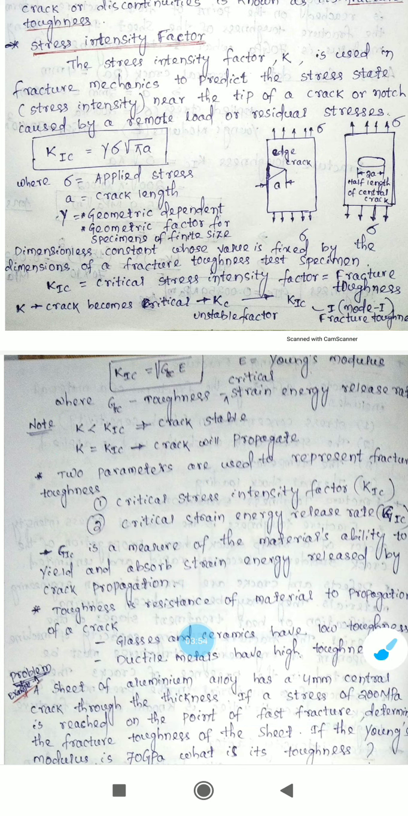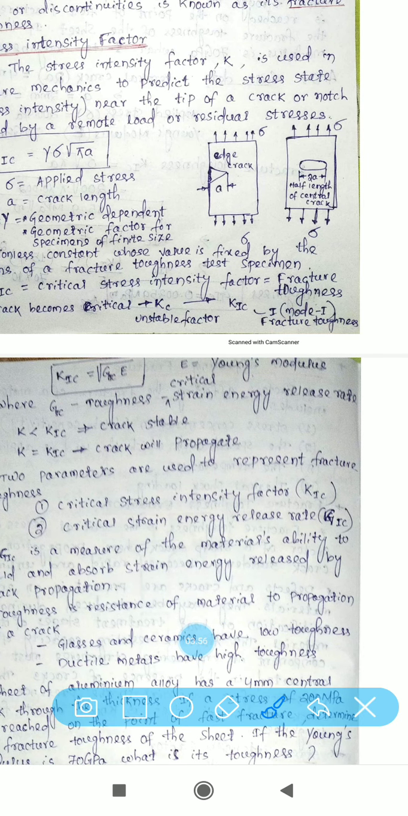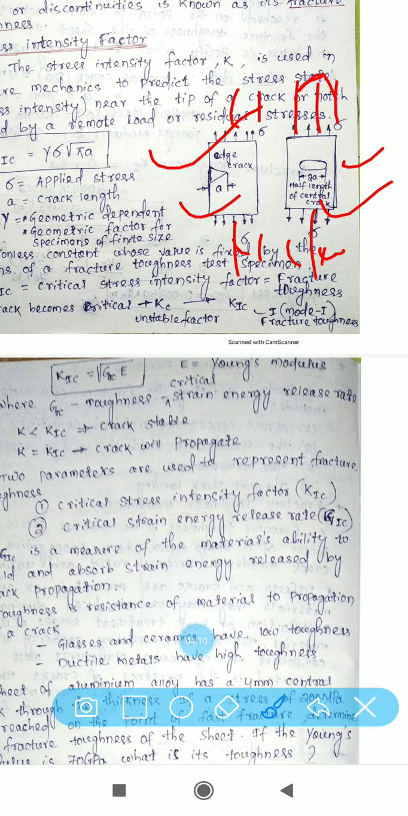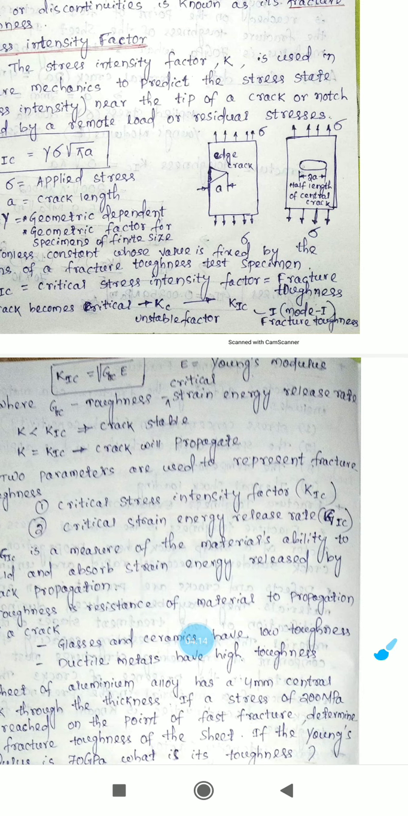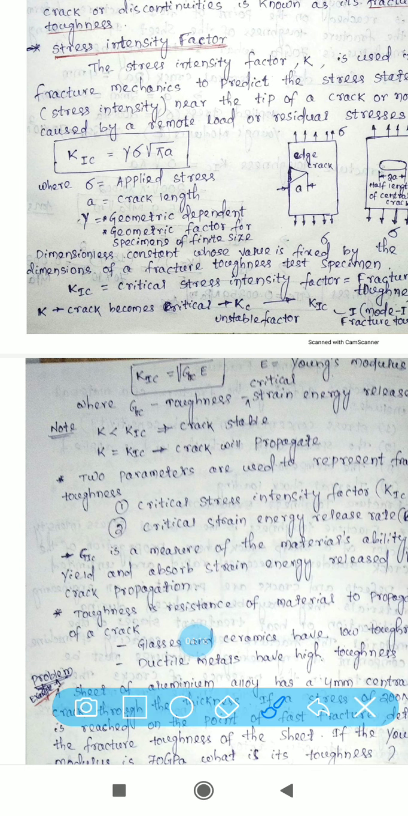See the figure here. In this case an edge crack will be there, and here a central crack is there. Here the dimension is a, here the dimension is 2a, and a tensile load or applied stress is acting on these two bodies. Clear? This is your expression; remember it: KIC equals gamma sigma root over pi a.